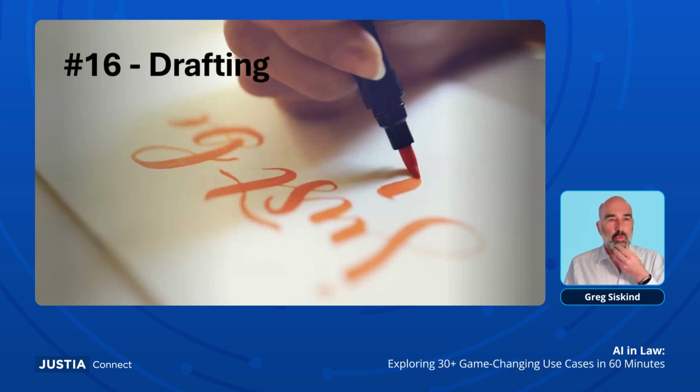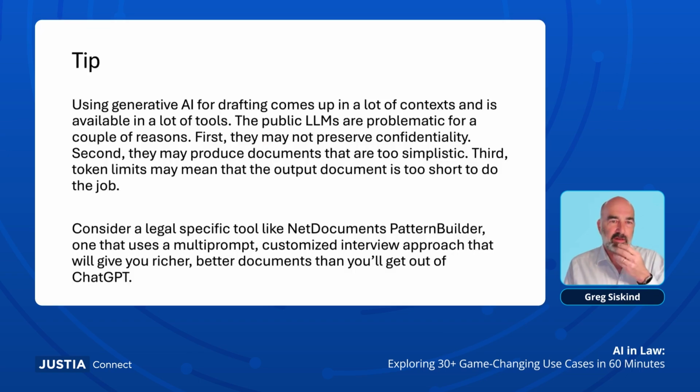Drafting. So this one, there's a lot of potential ways. I've already discussed some examples of things you can use for drafting, but really what I'm talking about here is the complex drafting that lawyers do, whether it's producing a legal brief or, in our case in immigration law, these petition letters that may be a 10, 15, 20-page document that we're sending to the government outlining why a client qualifies for a particular immigration benefit.